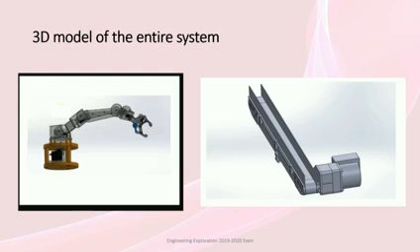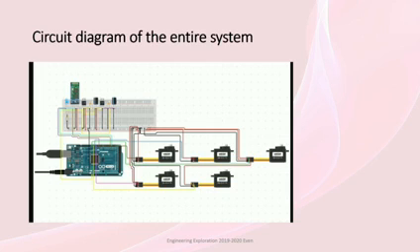The conveyor belt carries the object which is placed by the robotic arm and moves the object from one place to another place. It accelerates with the help of a DC motor whose capacity is 60 rpm. The conveyor belt is made of acrylic sheet and rubber belt, which helps to move the objects. Let us look at the circuit diagram.